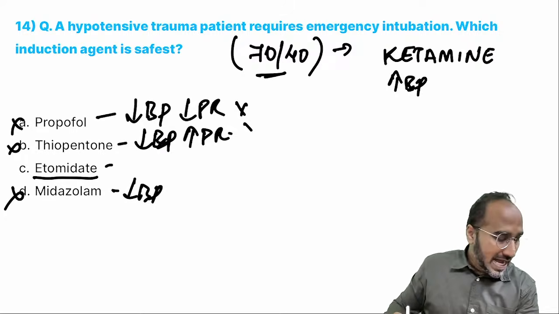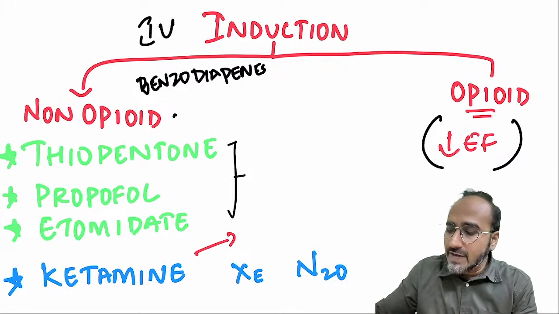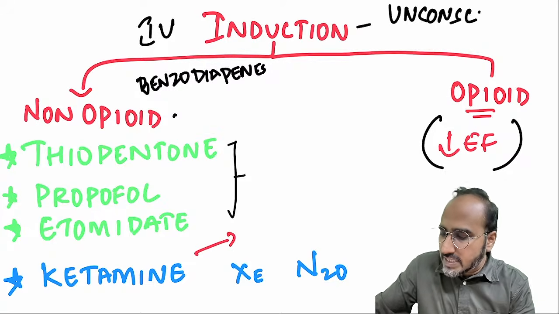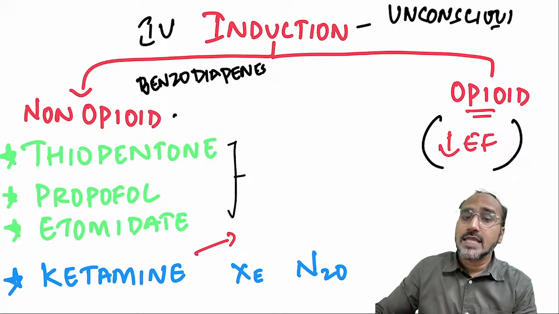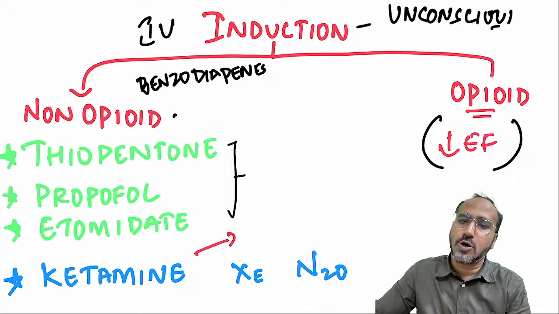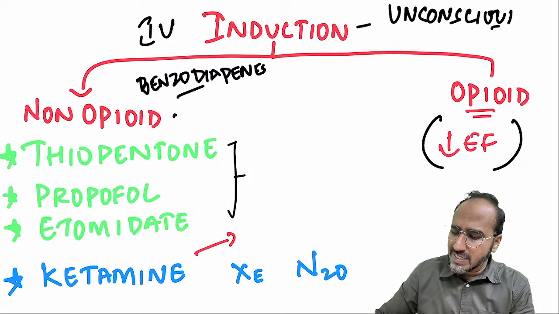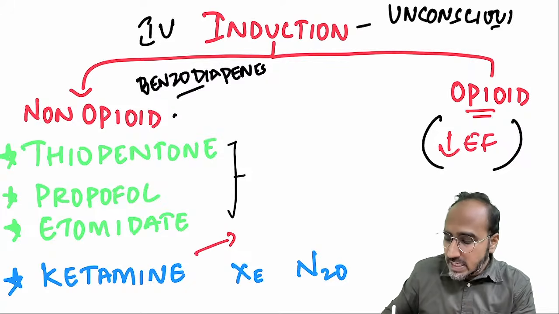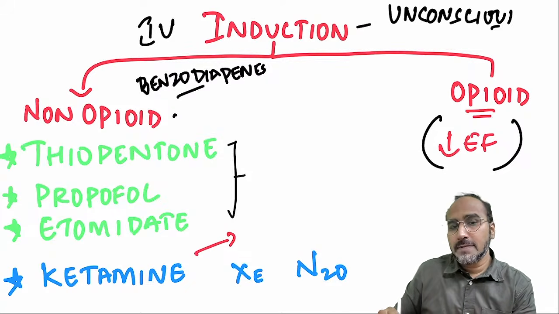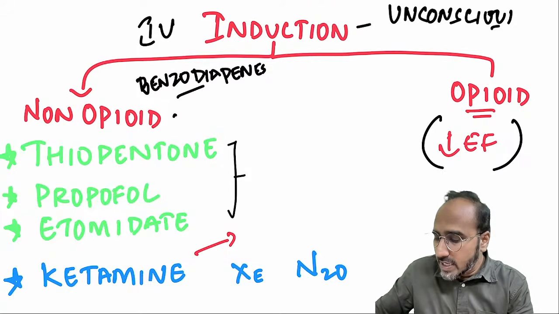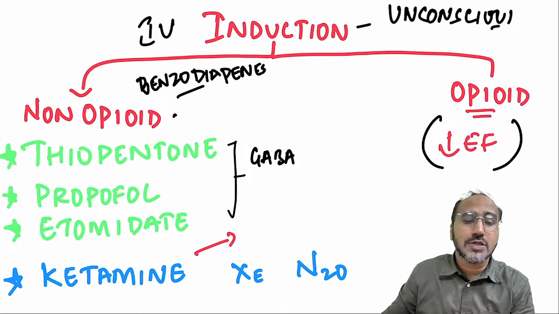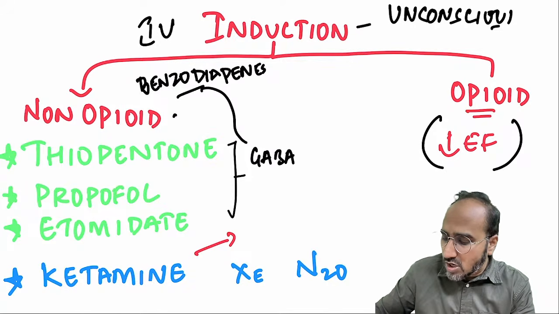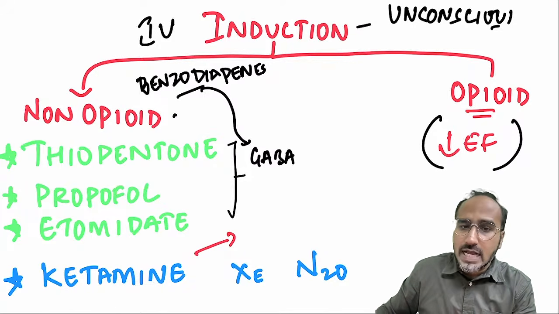Okay. Now, as we are discussing the IV induction agents, they are usually used to make the patient unconscious. For general anesthesia, you use these IV induction agents. There are two types of IV induction agents, non-opioid and opioid. Among the non-opioid agents are thiopentone, propofol, etomidate, and ketamine. Thiopentone, propofol, and etomidate usually act through the GABA receptors or the GABA channels. Benzodiazepines and barbiturates also act on the GABA channels.